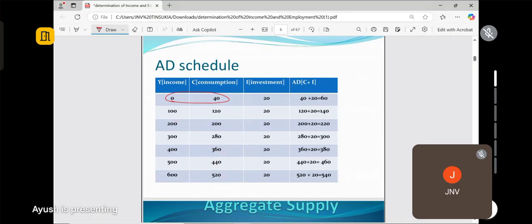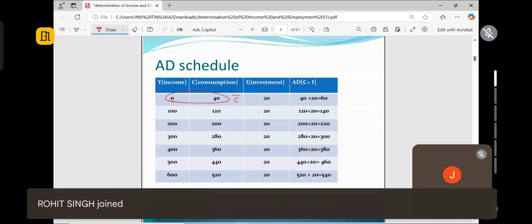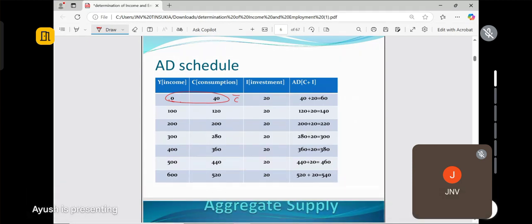I think you already know, that is your autonomous consumption, which is indicated by C bar. At zero level of income the consumption is 40, and that is called the autonomous consumption, which is required even if you are earning zero income. We have to survive, we have to meet our basic needs even if income is zero.